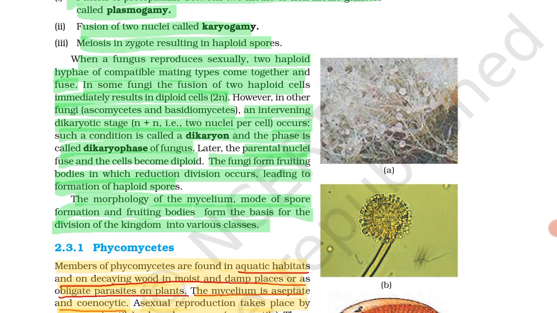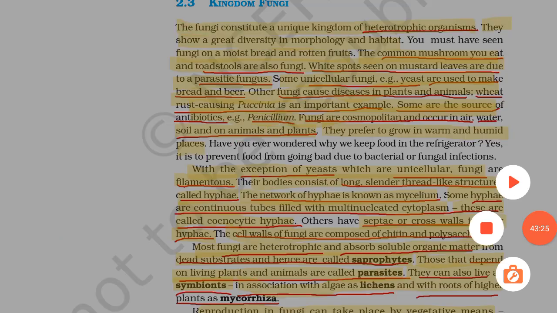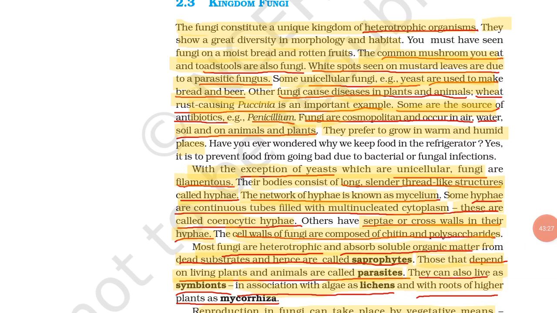So in fungi fruiting bodies, reduction division occurs. Reduction division means what? When there is a reduction from 2N leading to the formation of haploid spores, meaning single N is formed. The morphology of mycelium, mode of spore formation and fruiting bodies form the basis for the division of kingdom into various classes. So from here you have to keep in mind, kingdom fungi are heterotrophic organisms.